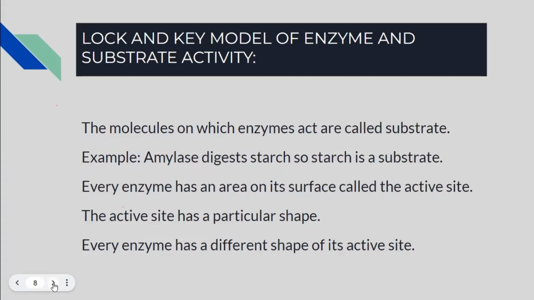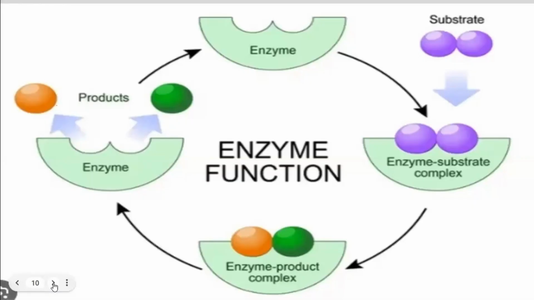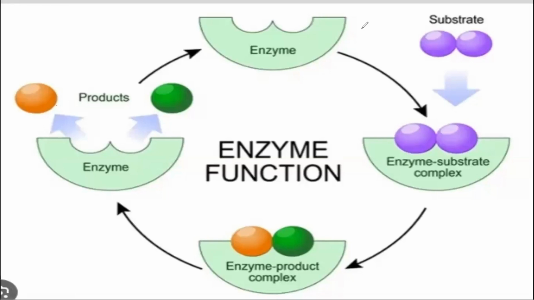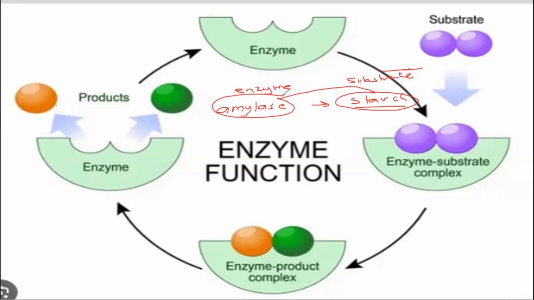Lock and key model of the enzyme and substrate activity. What does it mean? This means that every enzyme is going to act on a certain type of substance, and that substance is called a substrate. For example, the enzyme amylase, which is a starch digesting enzyme, will act on starch. So amylase is the enzyme, and the substance on which it is acting, that is starch, is the substrate.